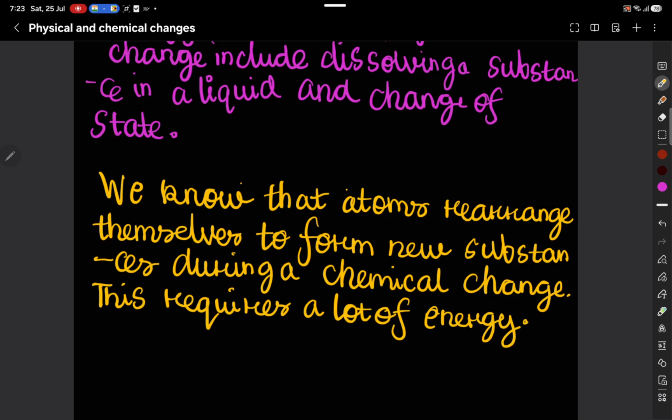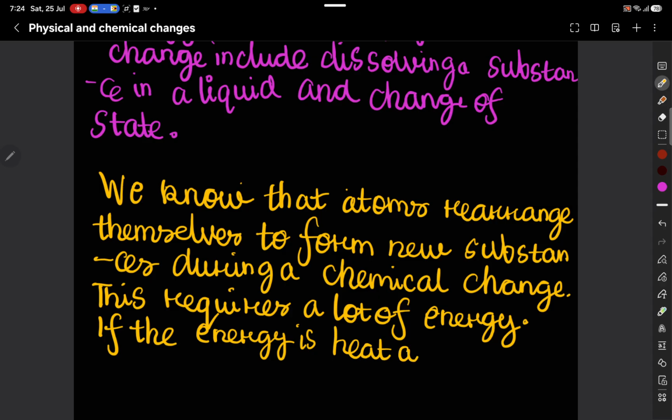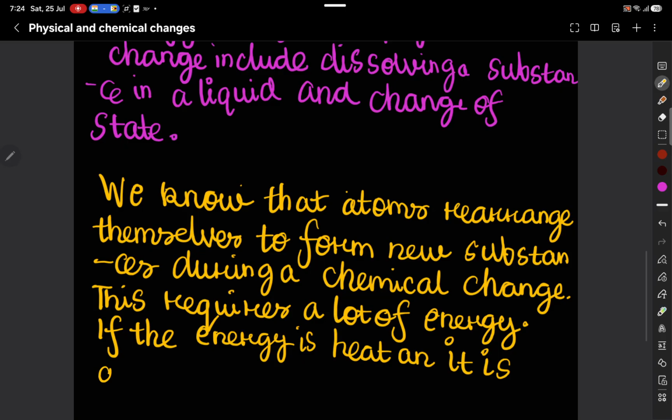Now, we are coming to types of chemical changes also. If the energy is heat energy and it is absorbed, the given change is an endothermic change.